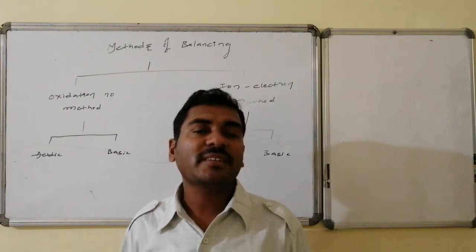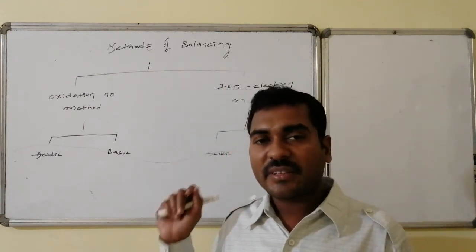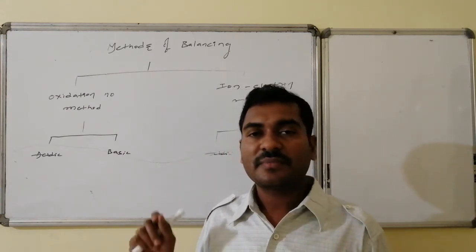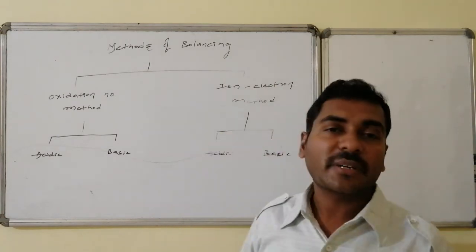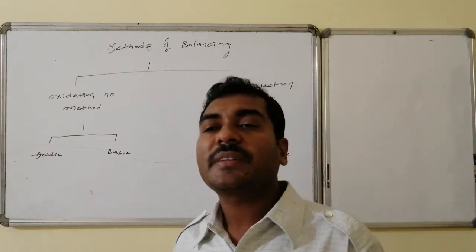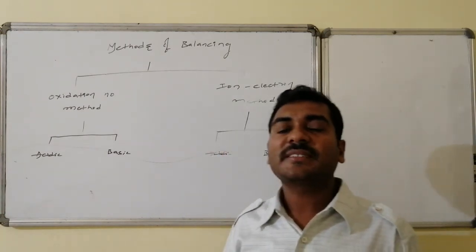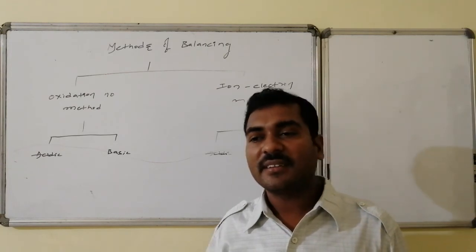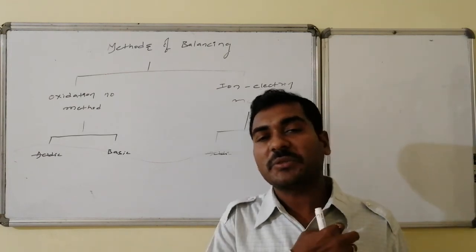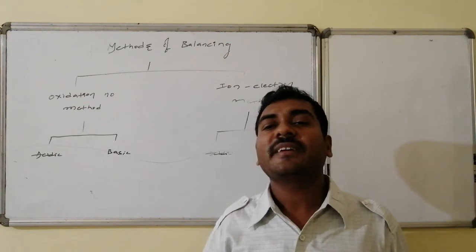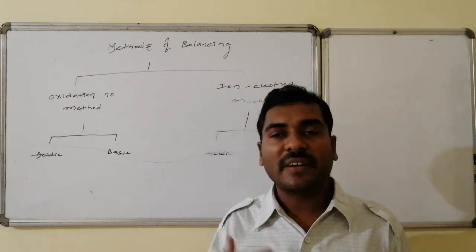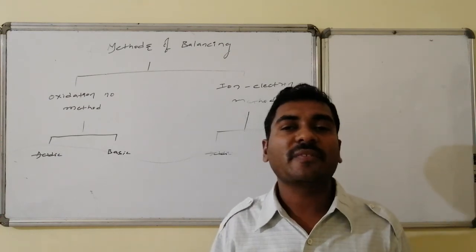We are not counting the oxidation number of the substances or the central atom of the chemical species in this particular method. We will go for the ions. How much charge is present with respect to the reactant? How much charge is present with respect to the product individually? Then we will add that many electrons, we will remove that many electrons.